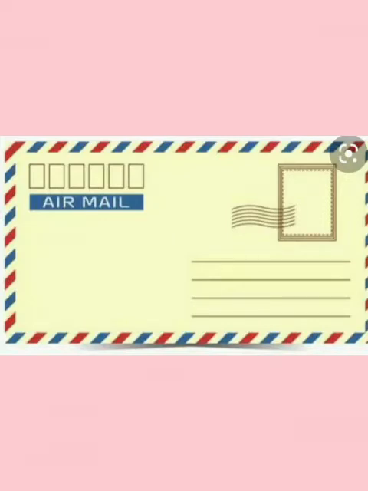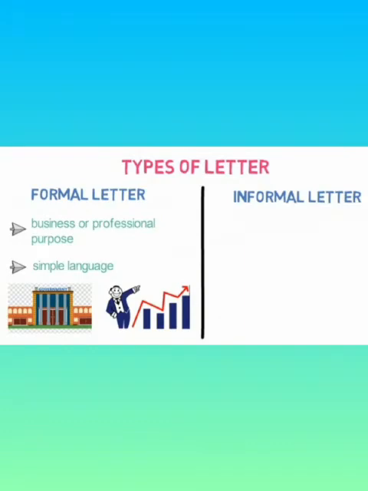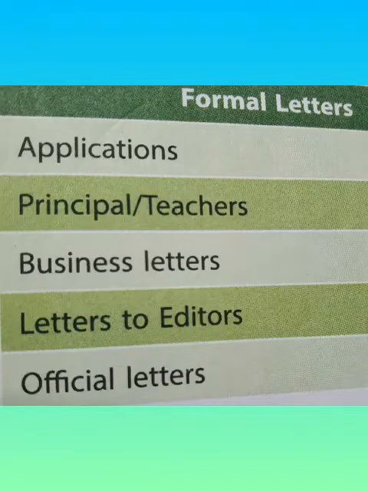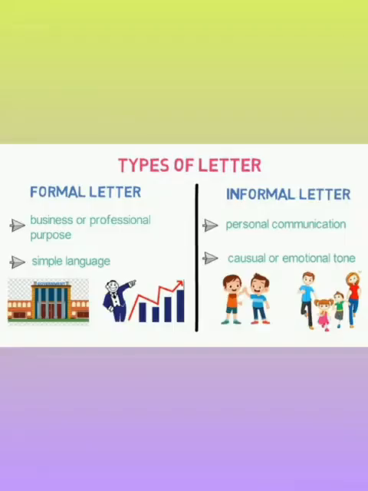Now, there are two types of letters: formal letters and informal letters. Now, what is a formal letter? Formal letters are written with business or profession purpose and they have simple language. Formal letters include applications, business letters, letters to editors, and other official letters. Now, the second type of letter is informal letter. So, in this video today, we will do the informal letter.